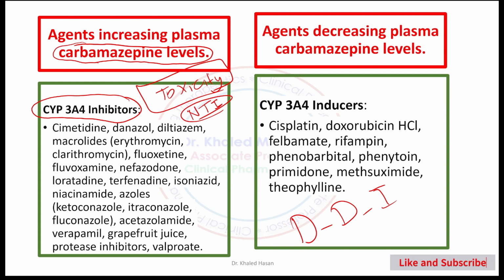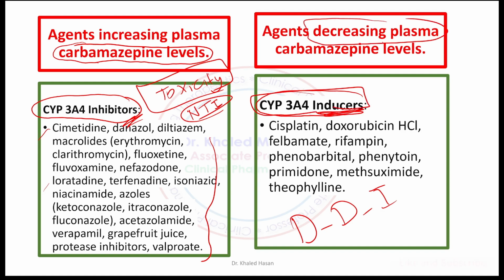Examples of medications that inhibit 3A4: cimetidine, danazol, diltiazem, macrolides, clarithromycin, nefazodone, loratadine, niacinamide, fluconazole, acetazolamide, grapefruit juice, and valproic acid. Okay, moving to some medications that induce. This medication induces and accelerates metabolism of phenytoin. This will lead to decreased plasma concentration and increased risk of seizure.